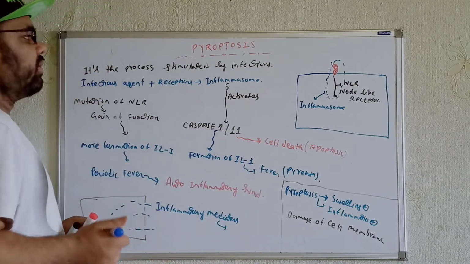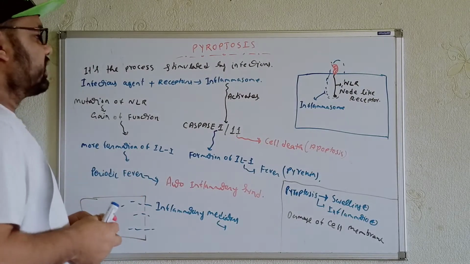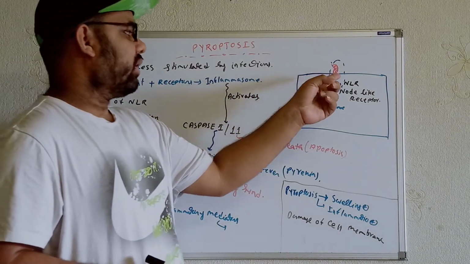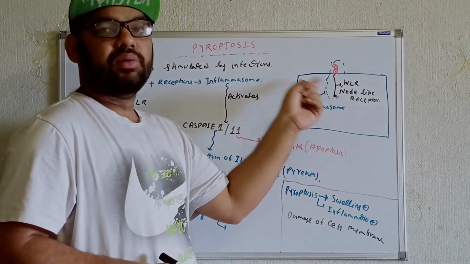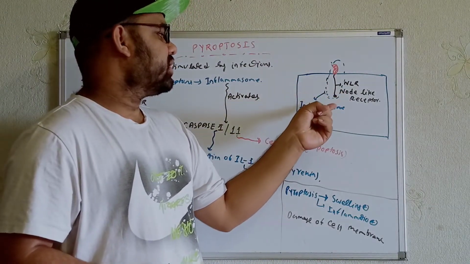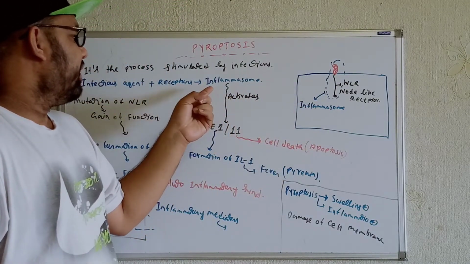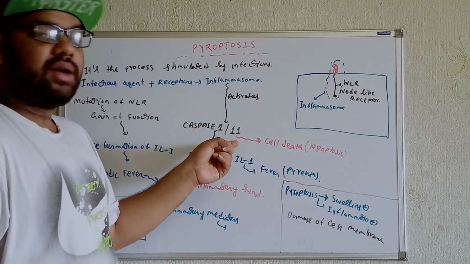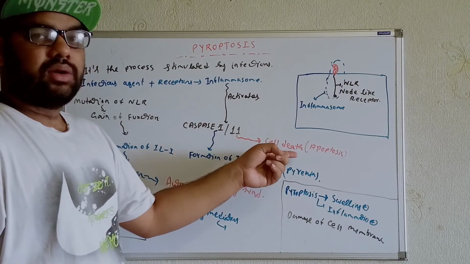So this was all about pyroptosis. Pyroptosis, as I already said, is the process stimulated by infections. Whenever infectious agents come onto the cell, they bind to the intracellular receptor known as NLR, the NOD-like receptors. Whenever they bind, they form the inflammasome. The inflammasome can activate two types of caspase: caspase 1 and caspase 11. Caspase 11 has the capacity to cause cell death directly, that is apoptosis.